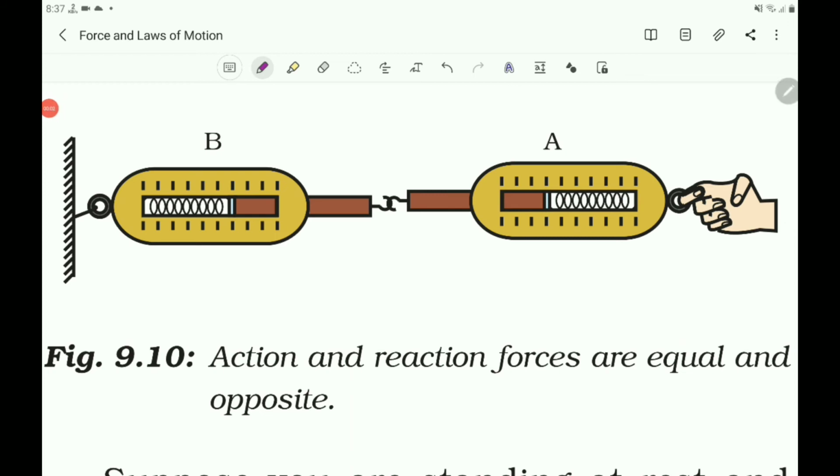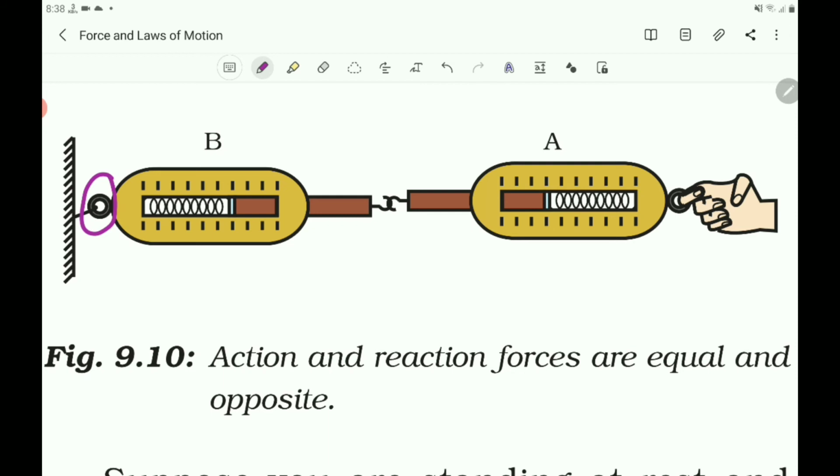Let us do one activity. Consider two spring balances connected together as shown in the figure. Here A and B are the two spring balances. They are connected together. The fixed end of balance B is attached to a rigid support like a wall. See here, the fixed end of the spring balance B is attached to the rigid support.